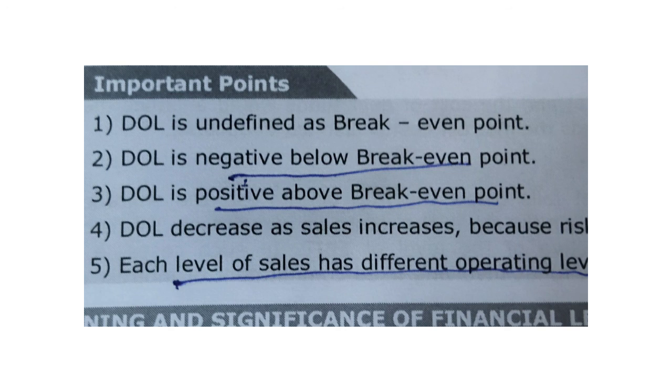When the degree of operating leverage is negative, it is below the break-even point. The degree of operating leverage is positive above the break-even point. The degree of operating leverage decreases as sales increase because risk also reduces. We have already discussed this in previous problems. So leverage explains: use fixed cost up to a certain point. After a certain point it becomes heavily risky. So it says take risk up to a certain point.